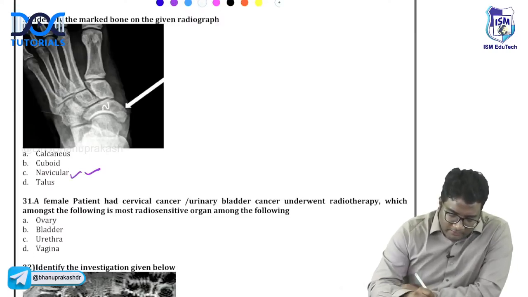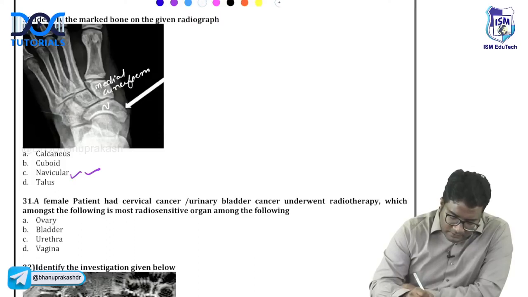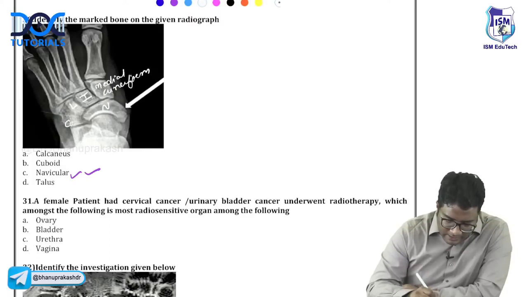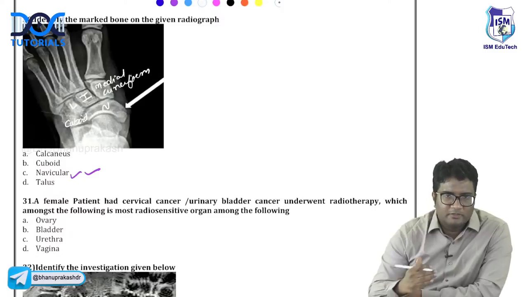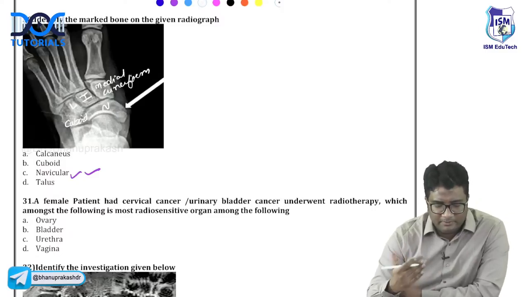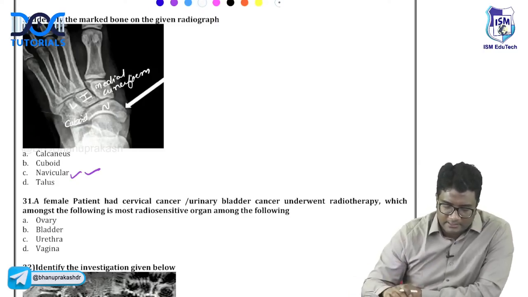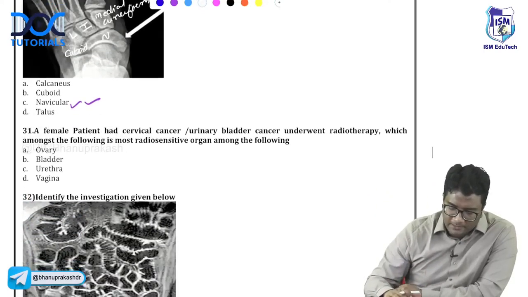And anterior to that, you have medial cuneiform. Then you have the intermediate, then the lateral cuneiform. And this bone on the lateralmost part, this is cuboid, right? So this is how the tarsal bones are there. Navicular, medial cuneiform, intermediate, lateral, and the cuboid bone on the lateral side. These are the tarsal bones you need to pick up. Okay.